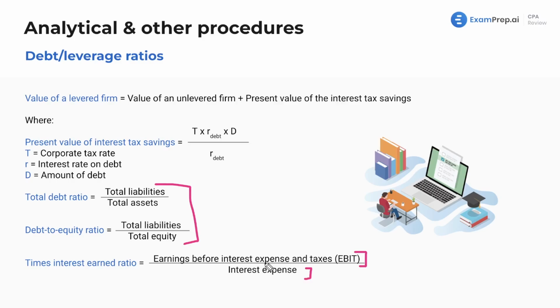Let's say you're making a lot of money and not paying a lot of interest. That's great. Let's say you're making a lot of money but also paying a lot of interest. Well, maybe it makes sense, right? That would just mean you're more levered, you are using more leverage, you're taking out more debt, paying more interest because of that, and maybe that money is being well used to help finance your earnings. Obviously, you don't want higher interest expense. You want this number to be as high as possible. Let's dive into another example.